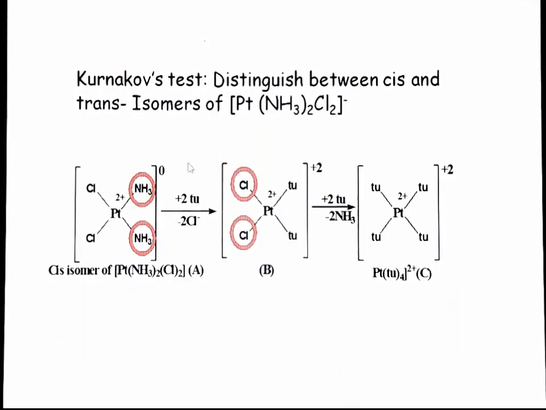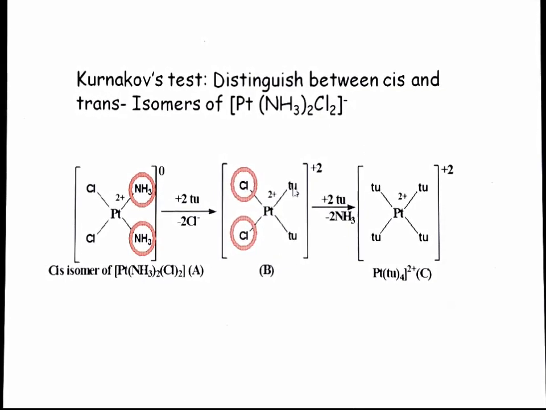So in this substitution reaction, when we are taking cis isomer, here we have ammonia and these are chloro ligands. Since the trans effect of these two ligands is more than ammonia, when we are taking two thiourea molecules, two ammonia will be replaced by thiourea. So we will get this first compound.